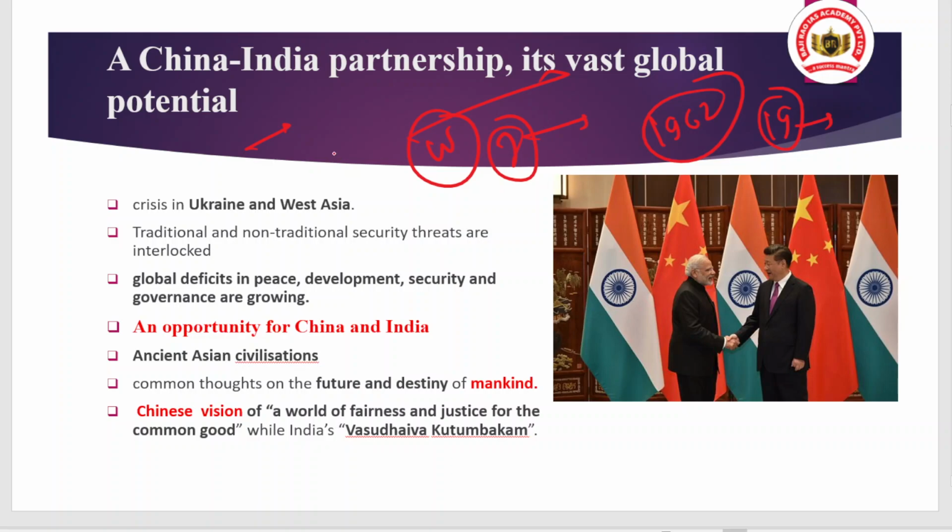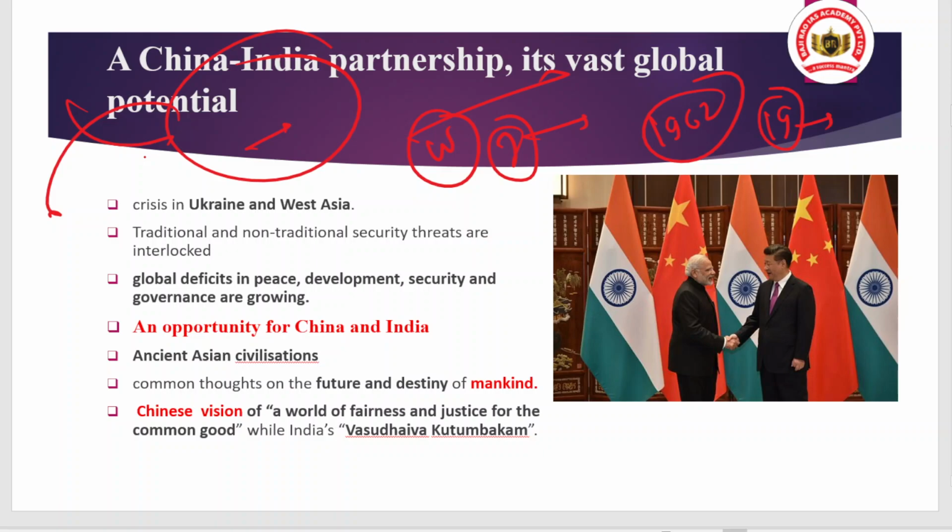One thing I want to ask again: why are there disturbances in relations between neighbors? The foremost ground is the border dispute. It is because of the unresolved border dispute that we have a tussle between our nations, whether it is Pakistan, China, or other nations.